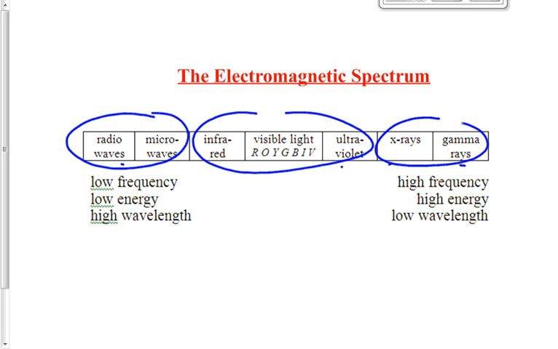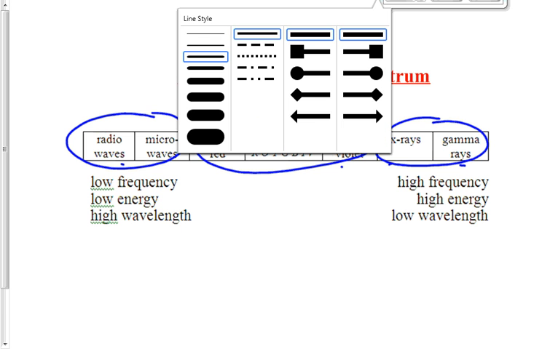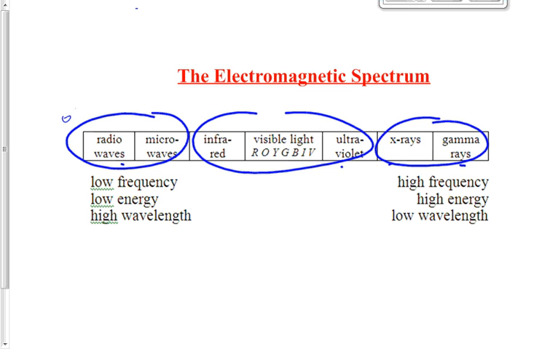All right, let's refresh our memory here as to how each of these types are produced. Radio waves and microwaves were all produced by what? Oscillating electric charge. What does oscillating mean?